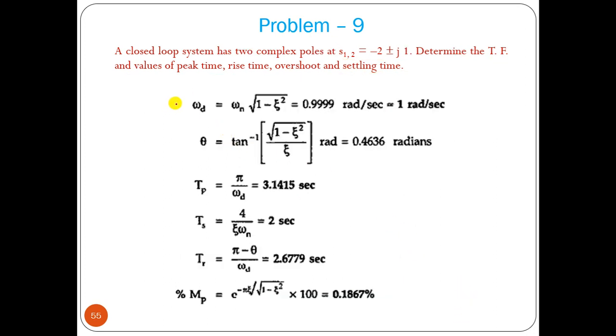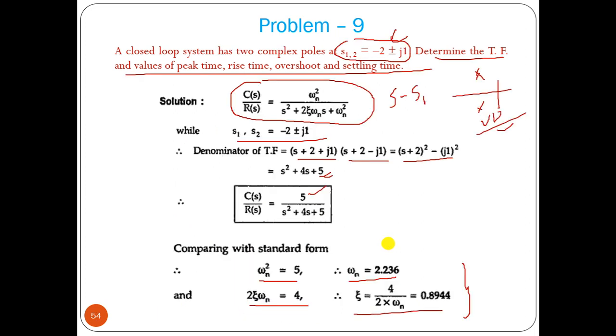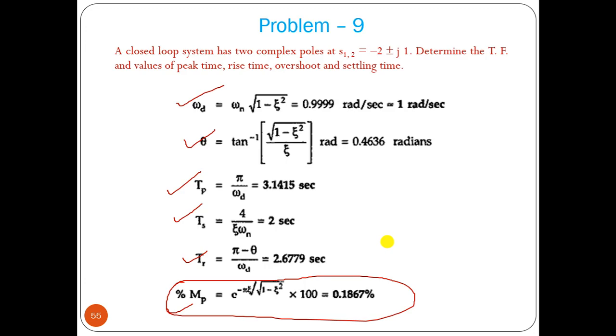Then we can find omega d and theta using the formula. Tp is pi by omega d. Ts, settling time, is 4 by zeta omega n. Tr is pi minus theta by omega d, and maximum overshoot you can also find using the formula. This is direct calculation, there is nothing more to do. So this is all about second order systems.